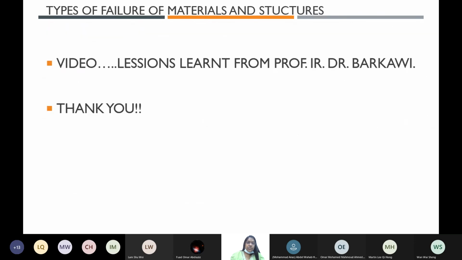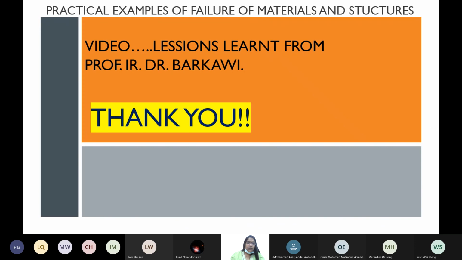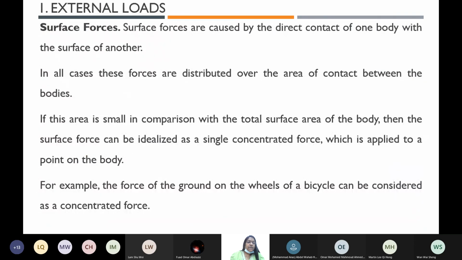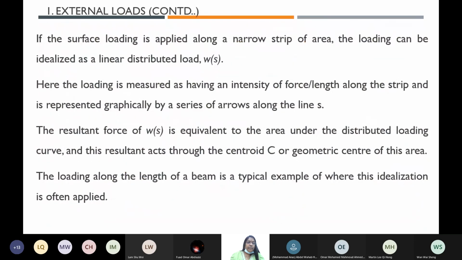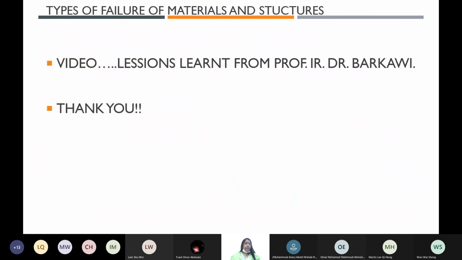I wanted to finish this one. Anyway, types of loading: just read and come. Types of loading has an interesting video. I will show you the modes of failure. Okay, I stop here. Any question?